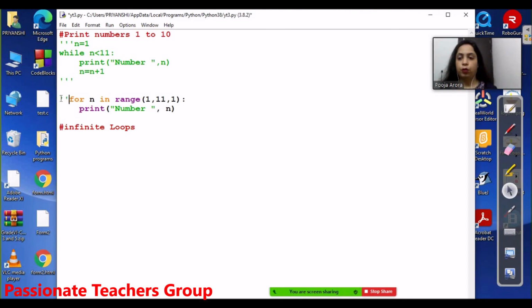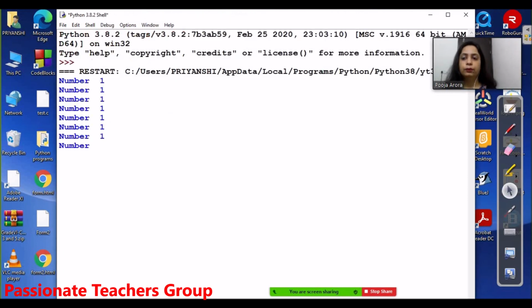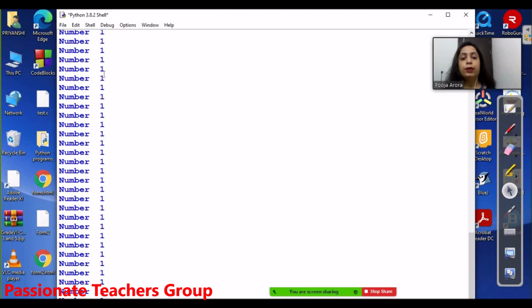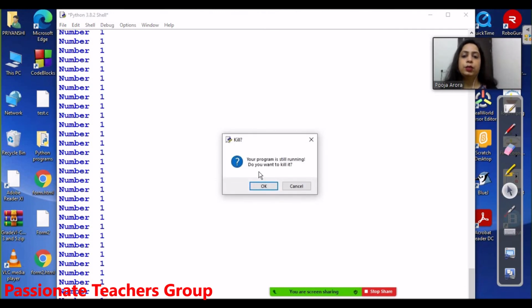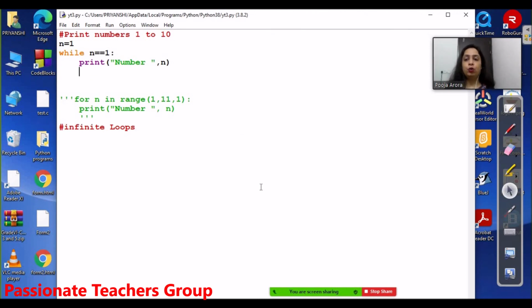So let me first do it for the while loop. I have initialized n equals to 1. Now in the condition check, I am checking if n is equal to 1. Right now when my n is 1, this condition is true at first, right? And I totally forget about my increment or decrement. Now what will happen? As you can see, number 1 will keep on printing until I forcefully stop my program from here. It is saying your program is still running, do you want to kill it? So I am saying okay.